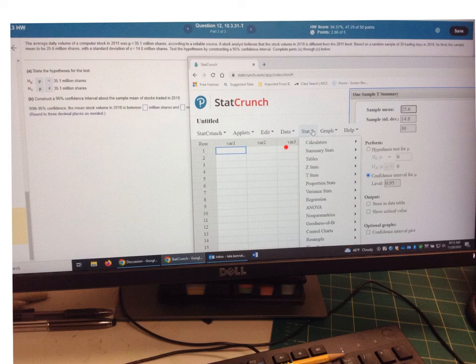If you open StatCrunch here, you click on Stat, and then T-stat, one sample, with summary. You can just input the information. Sample mean was 25.6 million. Sample standard deviation was 14.8 million, and the sample size was 30, and you want a 95% confidence interval. So you click this radio button, 95%. Click down here on compute, and it'll give you these two values, the lower and upper limit.